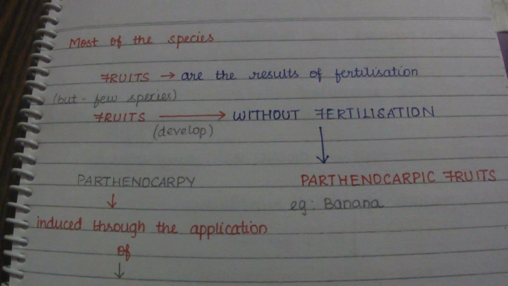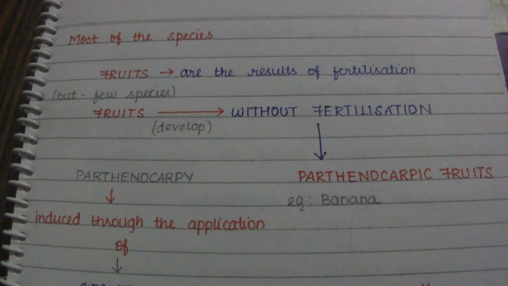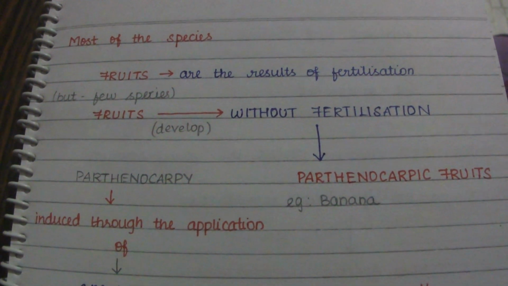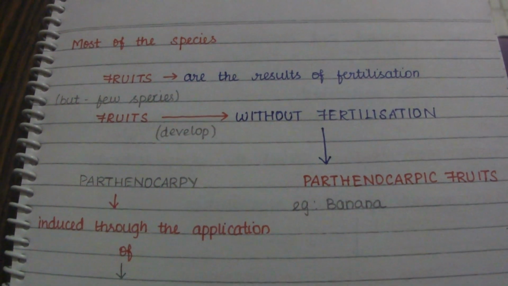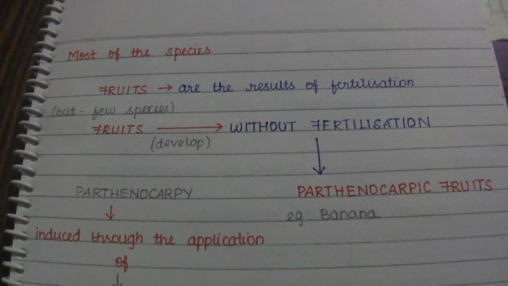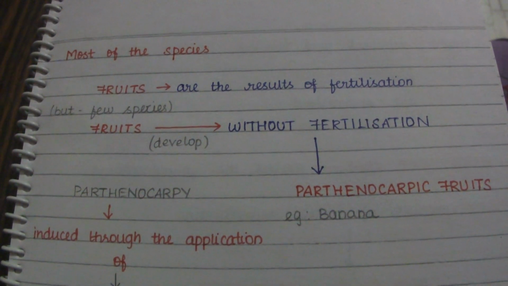The fruits which are formed without fertilization, we call parthenocarpic fruits, for example banana.